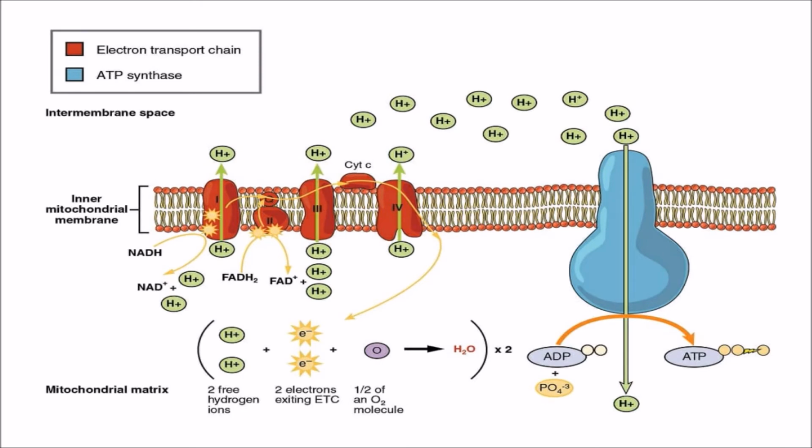So the electron transport chain is a collection of 4 complexes and 2 more enzymes or proteins.